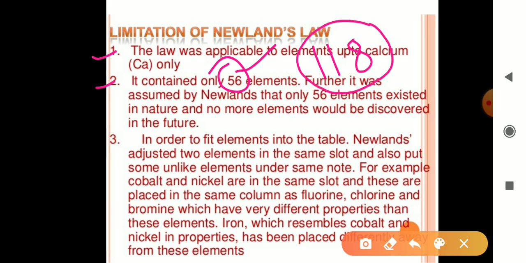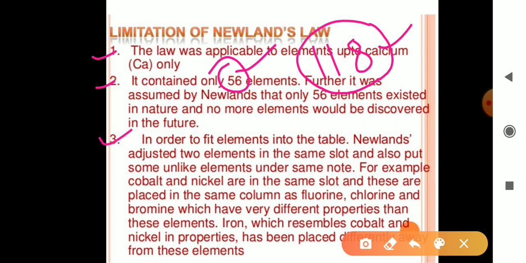So it was assumed by Newland that only 56 elements were in nature, but it's not true. Today we know about 118 elements. So this is the second limitation of Newland's law.